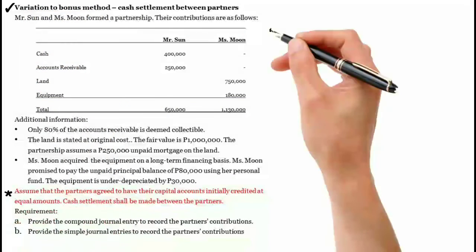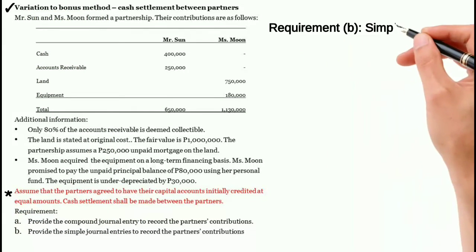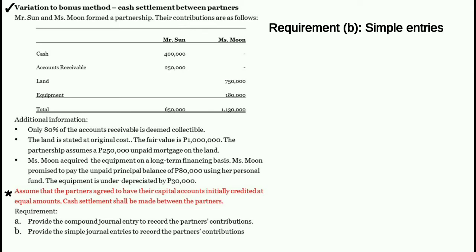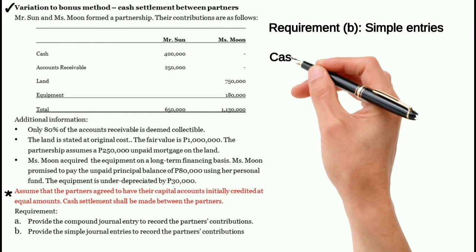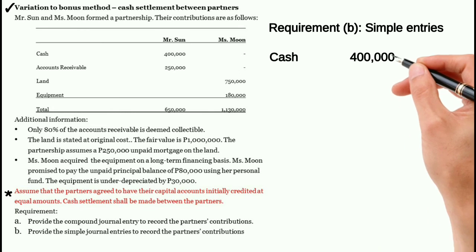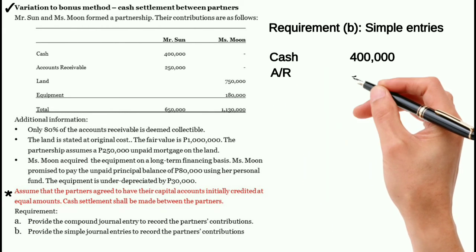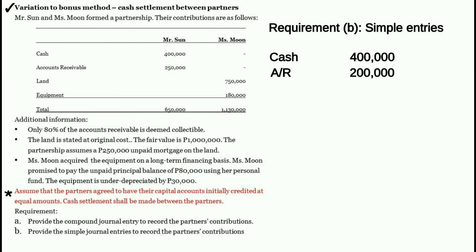Let us now answer requirement letter B. Provide the simple journal entries to record the partner's contributions. Unahin nating i-record yung contributions ni Sun. Debit cash, 400,000 pesos. Debit accounts receivable, 200,000 pesos.